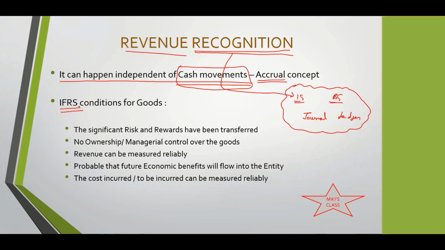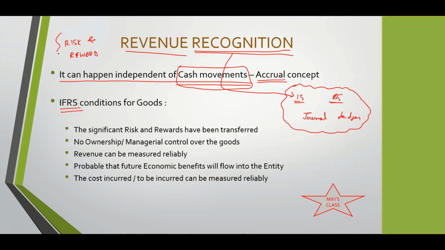So if I've sold a ship to someone, I should have handed over the ship to the other person, so that if tomorrow it burns down, I'm not the one who gets impacted. So the risk has been transferred to him. Also the reward. If he runs the ship, he's the person who should get the profits out of the ship. So it depends upon the risk and the reward getting shifted to the person.